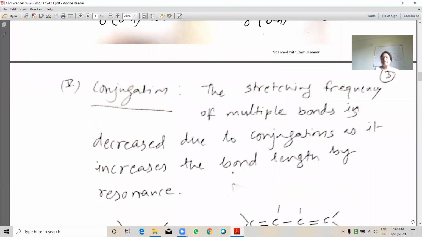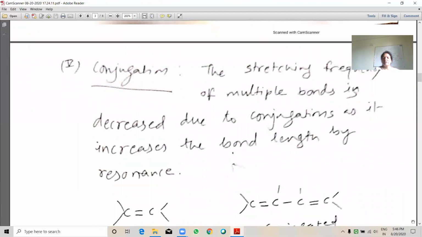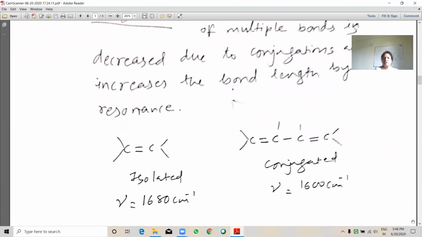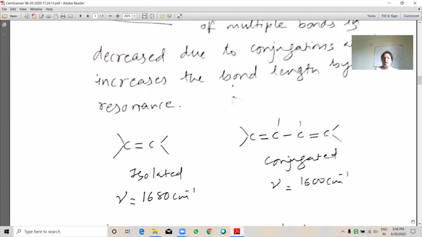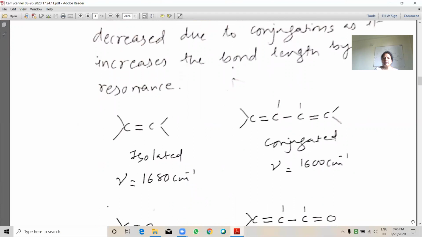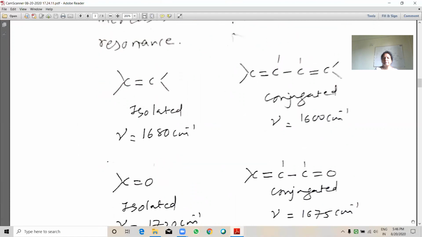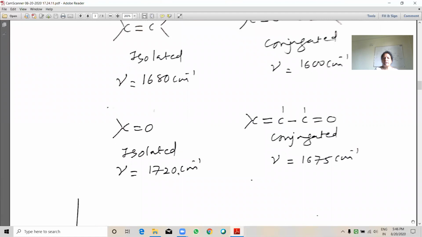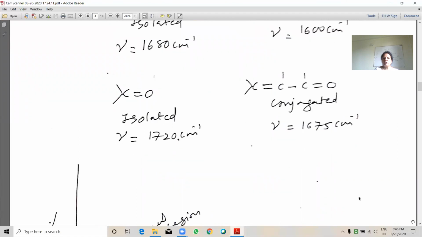Conjugation. The stretching frequency of multiple bonds is decreased due to conjugation, as it increases the bond length by resonance. See here, the isolated double bond has a higher frequency compared to the conjugated double bond. Similarly here, the isolated one has a higher frequency compared to the conjugated.